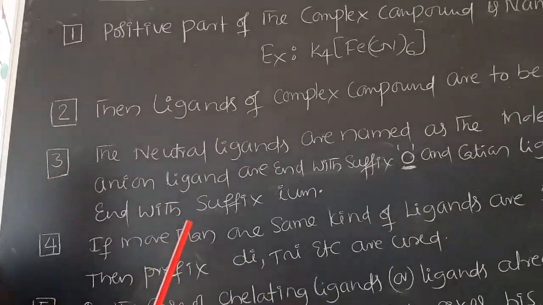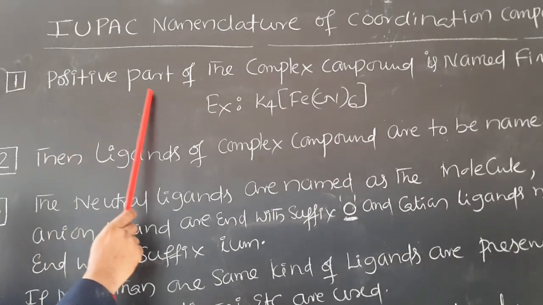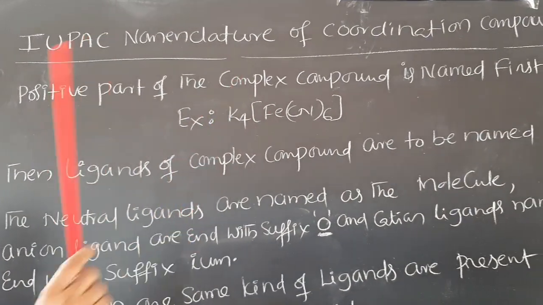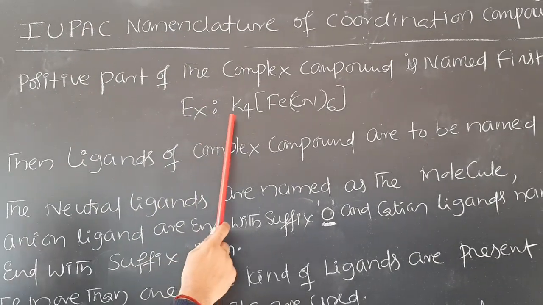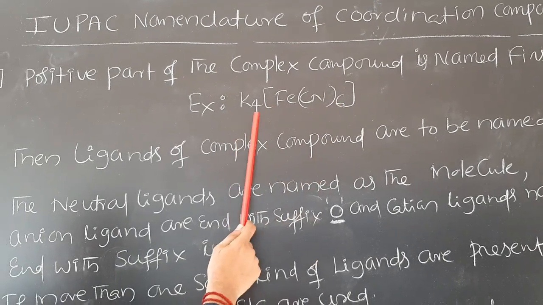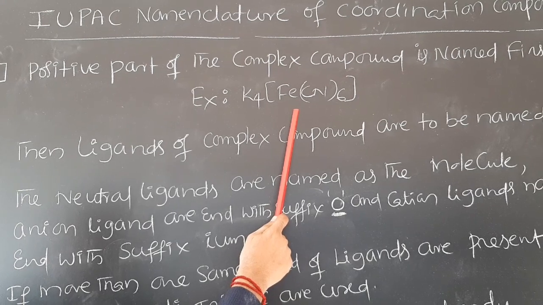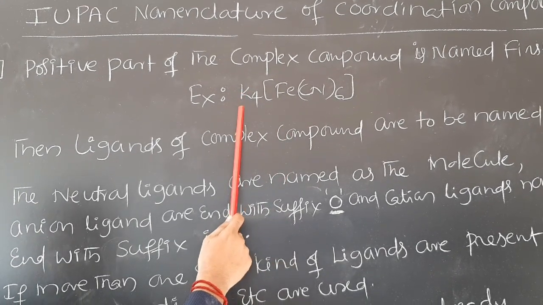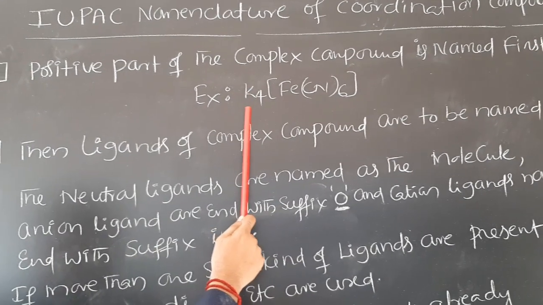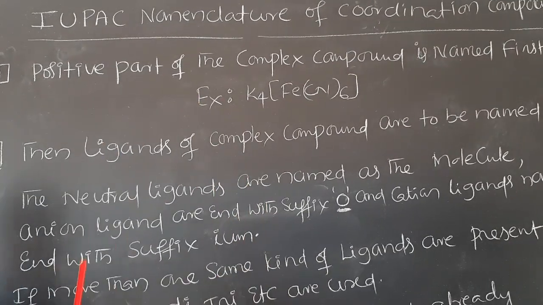So according to the IUPAC system, the positive part of the complex compound is named first. In this compound K4[Fe(CN)6], this is the positive part. Therefore, the name of this complex compound starts with potassium. It always starts with potassium. That is the first rule.